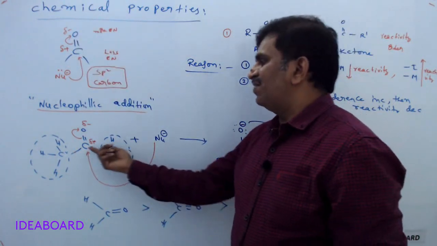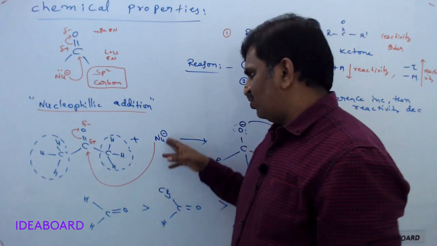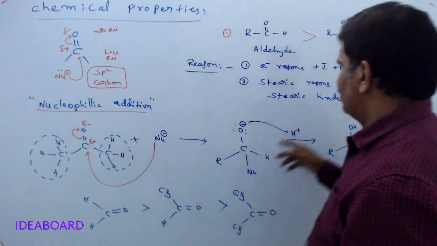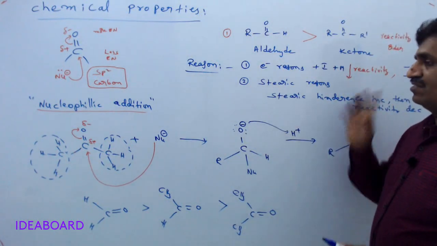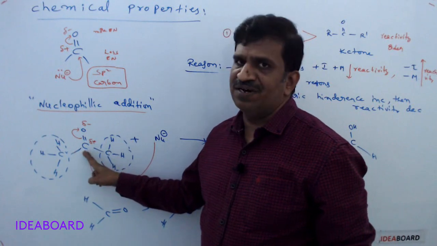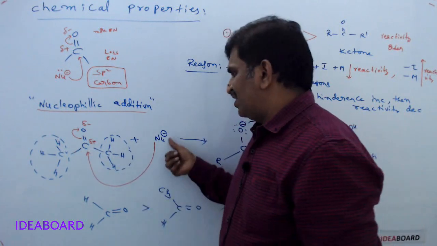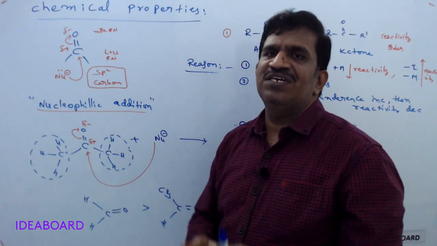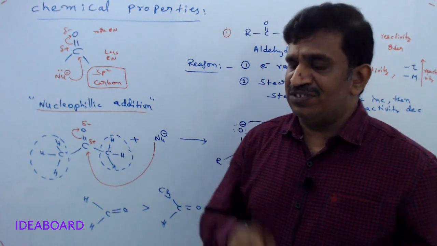So there is no need of electrons for this carbon, and nucleophile attack is not easy. Next, steric reasons: if bulky groups are attached to the carbonyl carbon, the nucleophile attack is prevented by the bulky groups, so the reaction rate also decreases. Those are the two reasons.